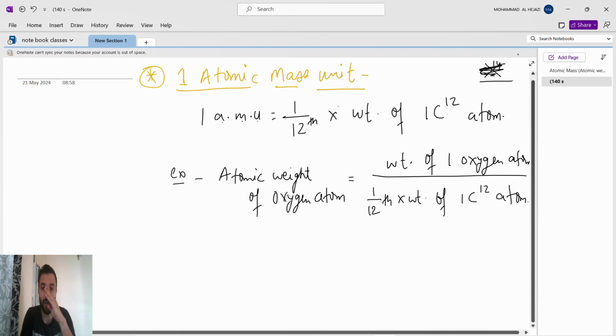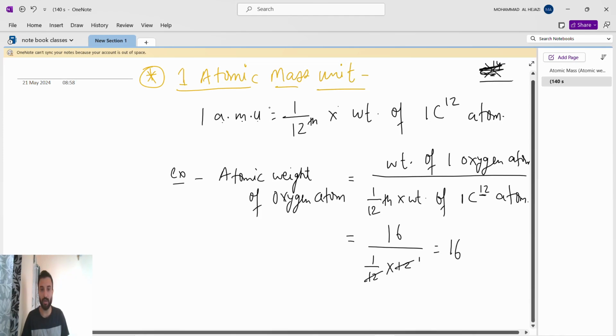So suppose we take the atomic weight of oxygen. We take the weight of 1 oxygen atom. The weight of 1 oxygen atom is 16, divided by 1/12th into the weight of 1 carbon-12 atom. The atomic mass of carbon-12 is 12, so 12 will get cancelled, it is 1. So it is 16 AMU. AMU means atomic mass unit. So the atomic weight of oxygen atom is 16.